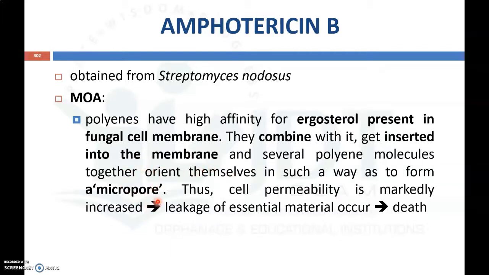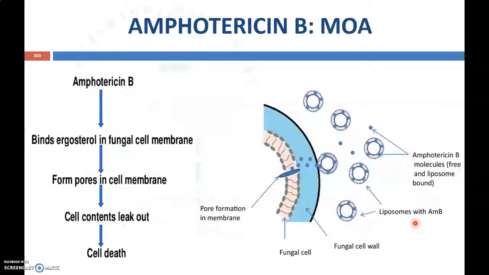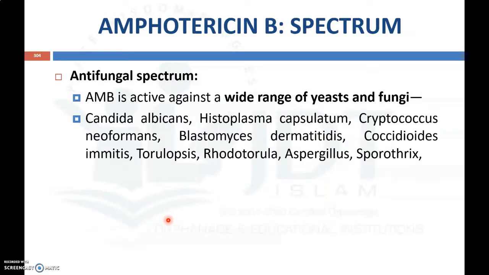By forming this pore, it increases the permeability of the fungal cell membrane, which leads to leakage of essential material and the death of the fungus. So that is the mechanism of action: Amphotericin B binds with the ergosterol in the fungal cell membrane, forms pores in the membrane, and this leads to leakage of the contents and finally the death of the fungus.